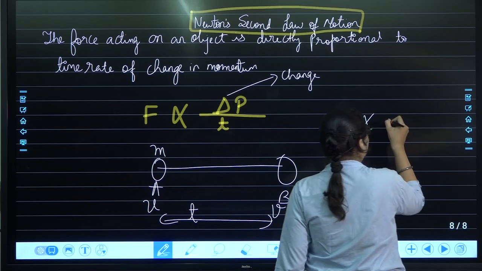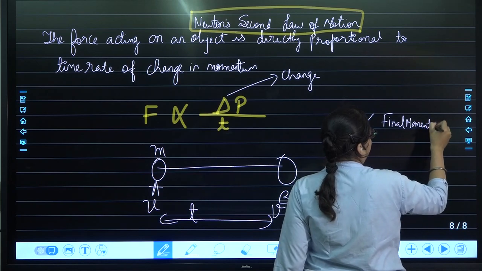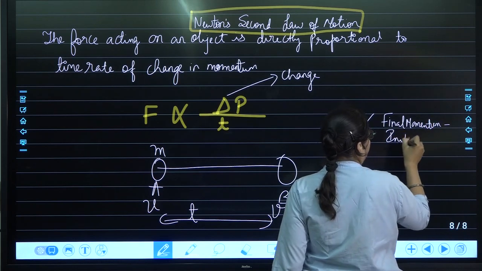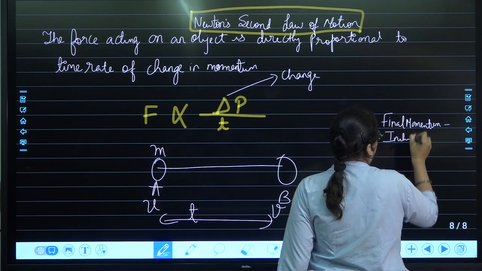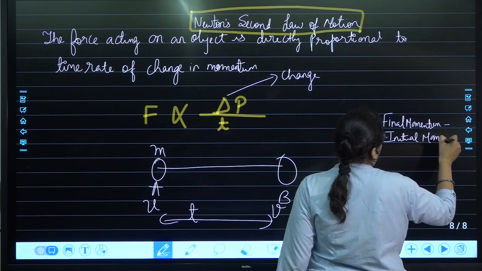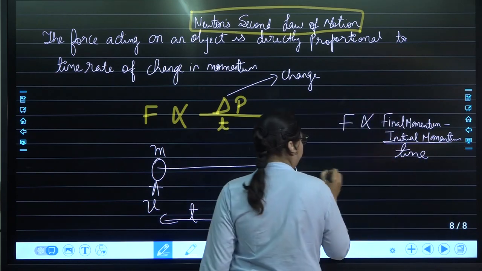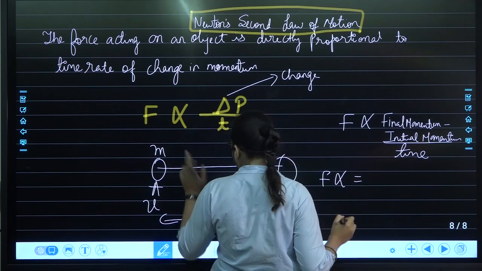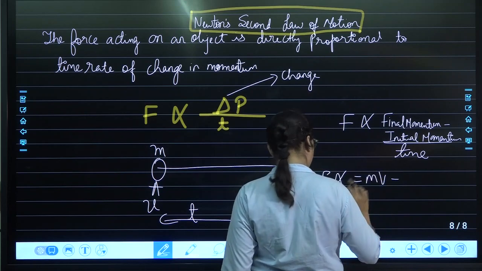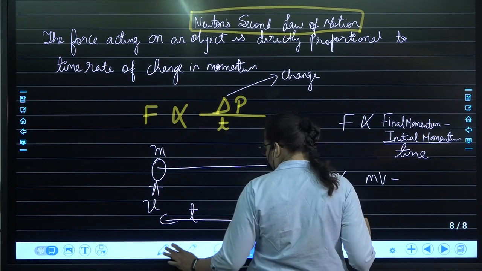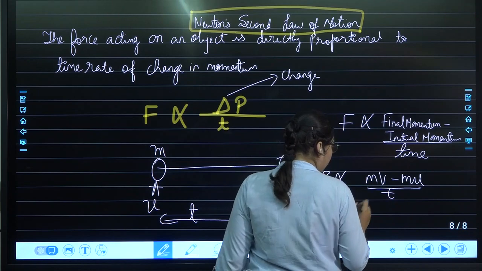So F is proportional to final momentum minus initial momentum upon time t. What is final momentum? m into v. What is initial momentum? m into u, upon t. You can take m common.